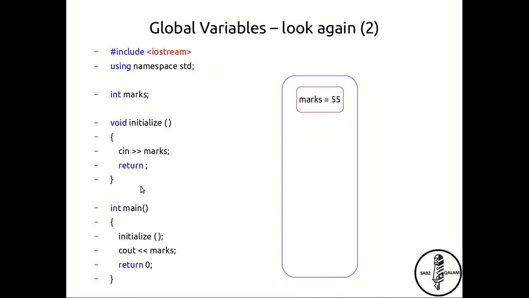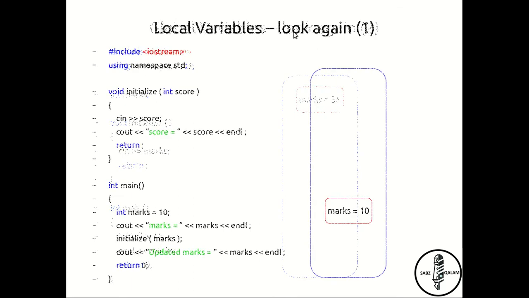So when it returns back and it prints out these marks, we see that marks are in fact 55 was printed out, and they were in fact updated. Now consider again the local variable example. Here, looking at the main function, here marks were declared and initialized, so I've drawn that next to the main function. So this is your memory, and this is the location where marks are present.